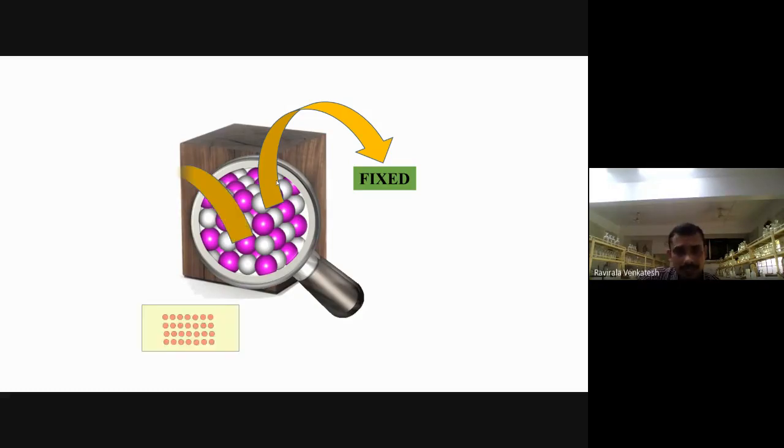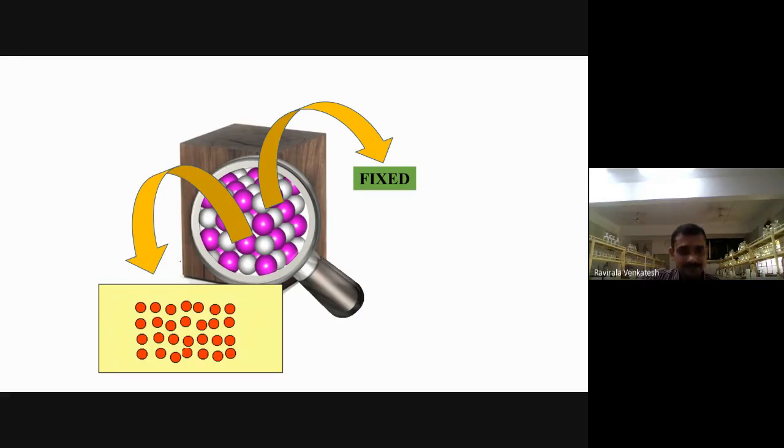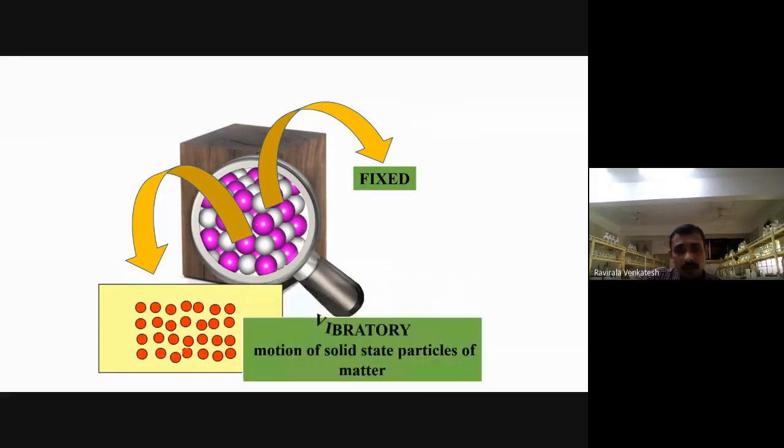Now, what I'm saying here, when you beat anything, what happened? They get vibrated like this. That means vibratory motion is present for the solid particles. They cannot move, but they can vibrate like this. This is what vibration is. You are observing here what happened.